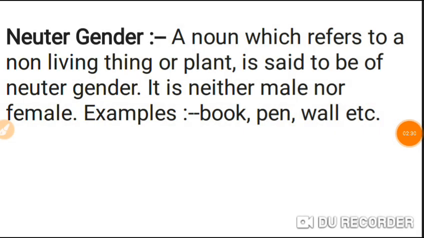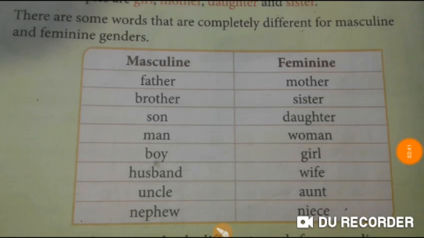Now we will discuss how to change masculine nouns into feminine nouns. There are some words that are completely different for masculine and feminine genders. For example, if you see the table, the feminine gender of father is mother. These are two completely different words. Similarly, brother, sister, son, daughter, these are completely different words. You can see the other examples.